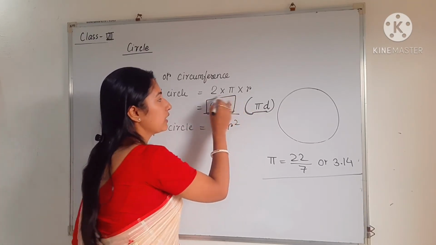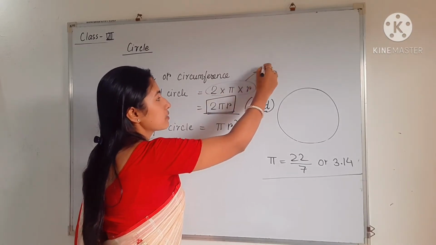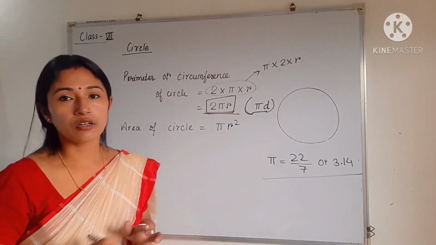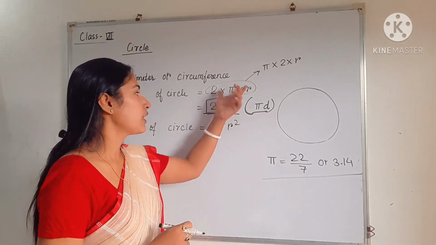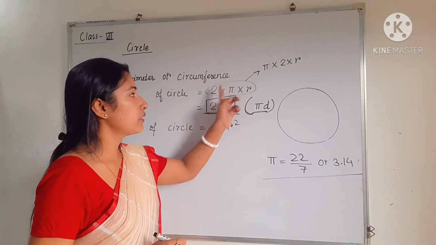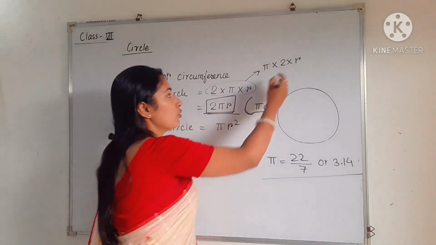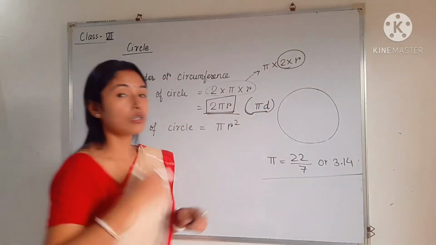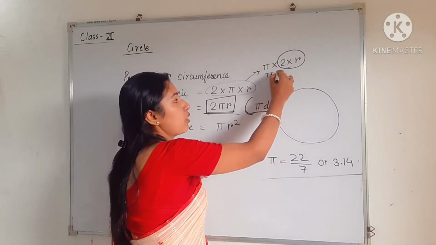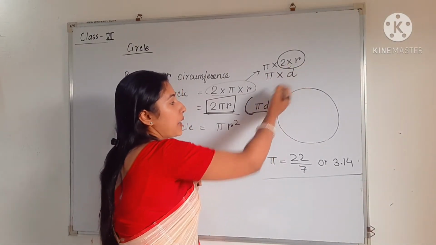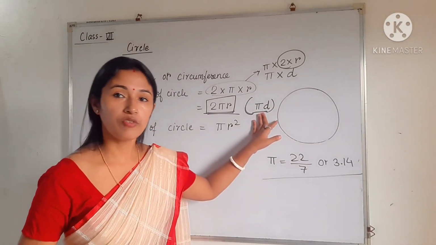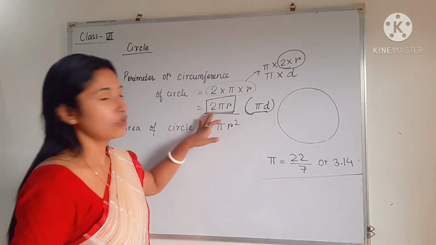See, if you write this statement like this, pi into 2 into r, because we know that in multiplication the commutative property is satisfied, so we can interchange the order. So by interchanging the order, we can write pi into 2 into r, and we know that 2 times r, that is 2 times radius, is equal to what? Diameter. So in place of 2 into r, we can write diameter. So pi into d will be pi d. So in that way, you can use this formula also if diameter is given. Otherwise, you can use this formula.